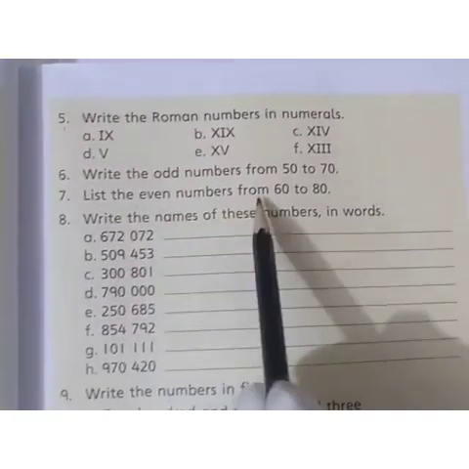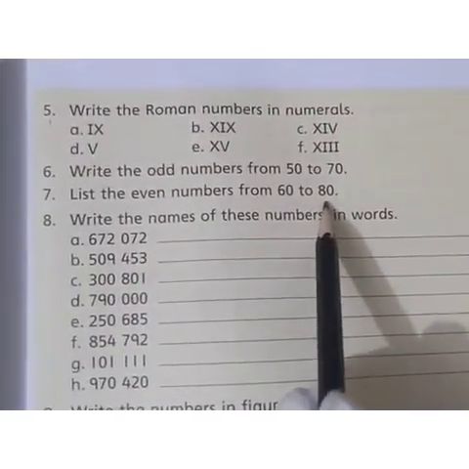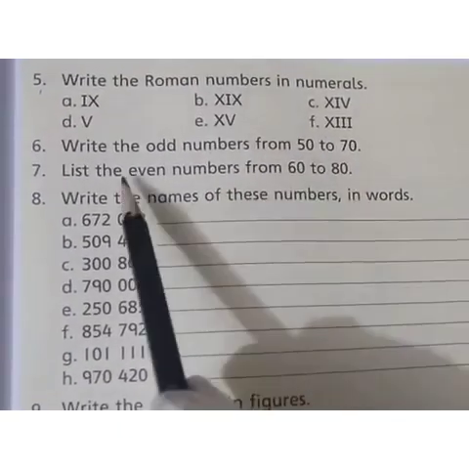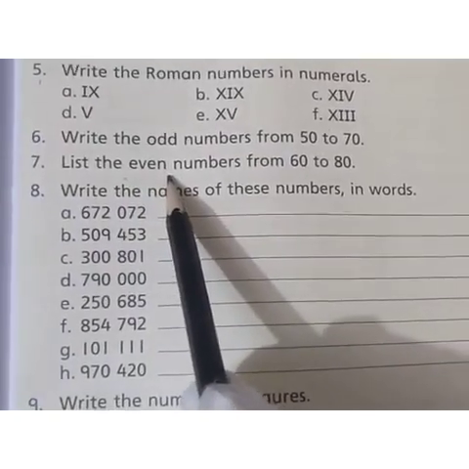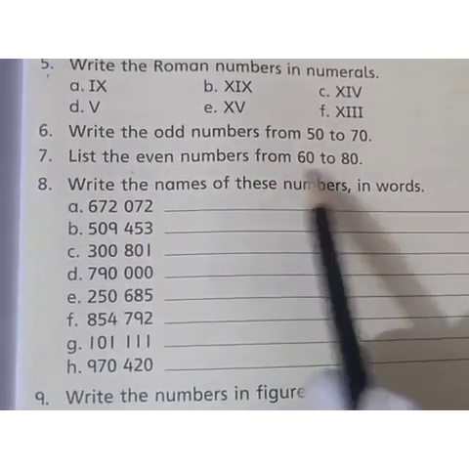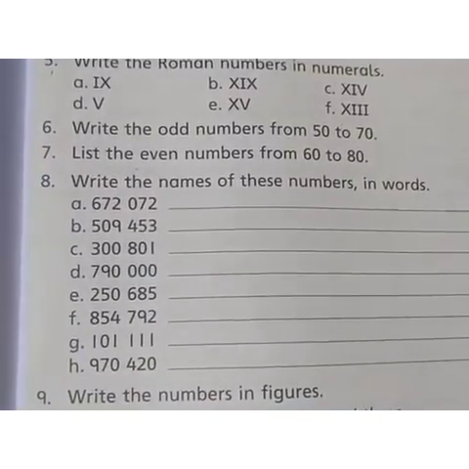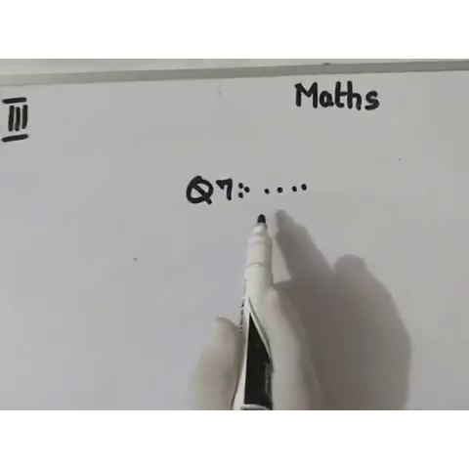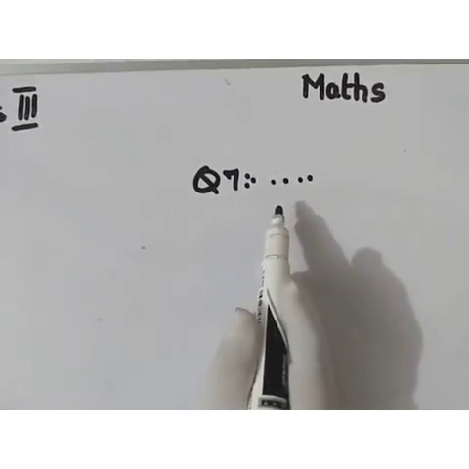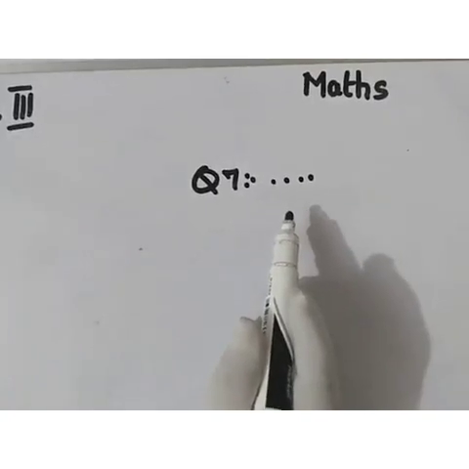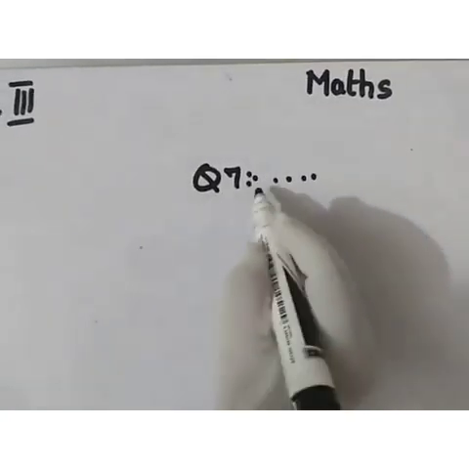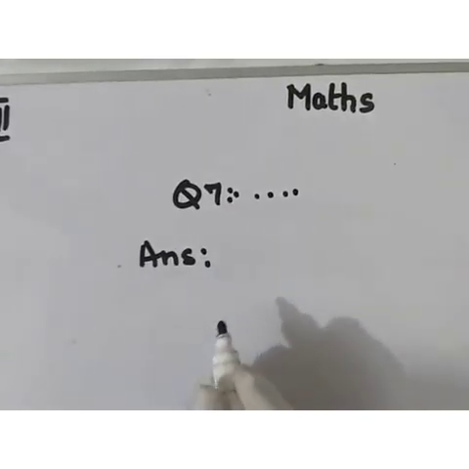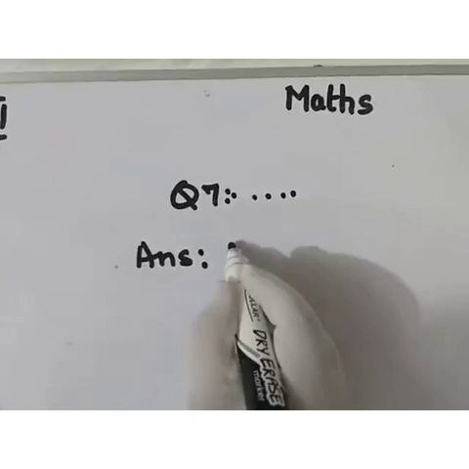List the even numbers from 60 to 80. What we have to do? Write the numbers which are even from 60 to 80. The even numbers are divisible by 2. We have to write the numbers from 60 to 80 which are divisible by 2. Now question number 7, we have to write the even numbers from 60 to 80. First we write the question and then the answer, the numbers which are even from 60 to 80, is